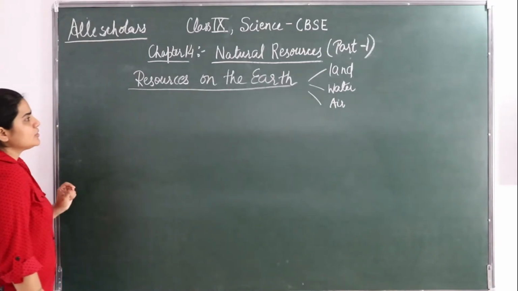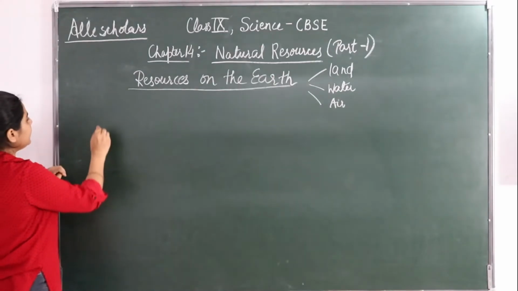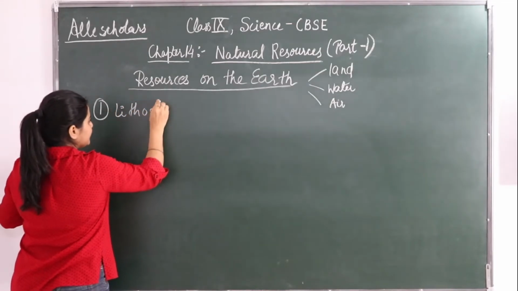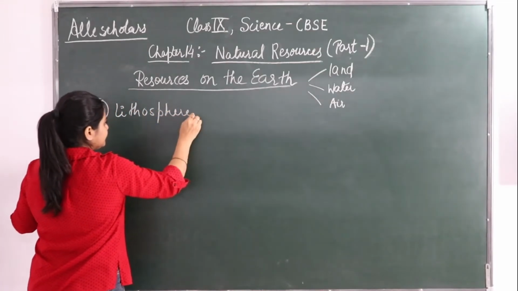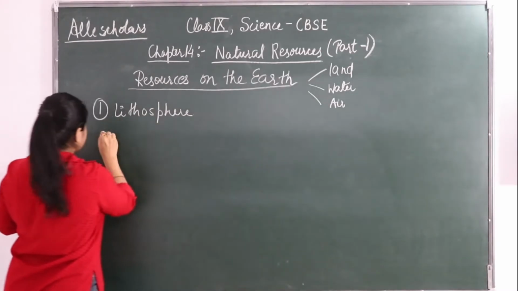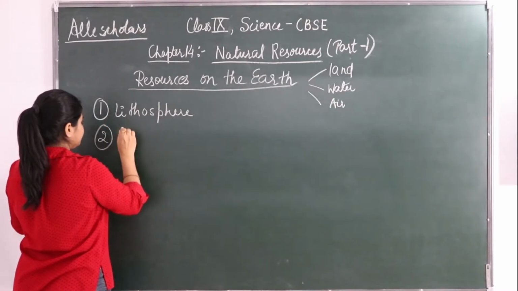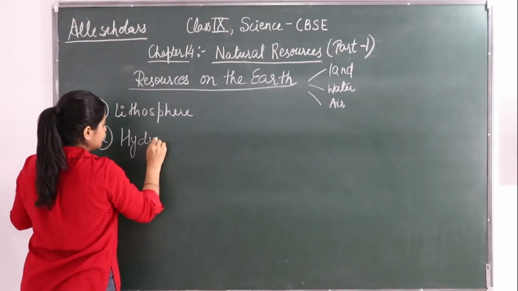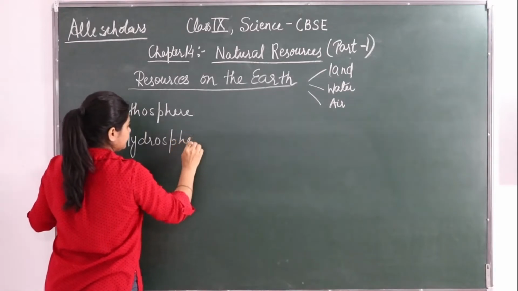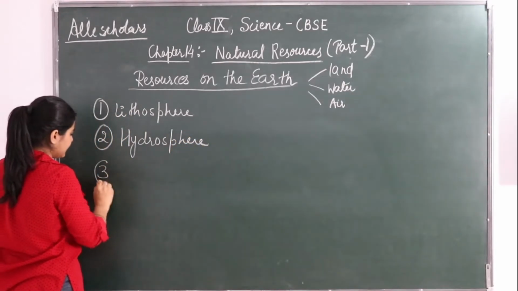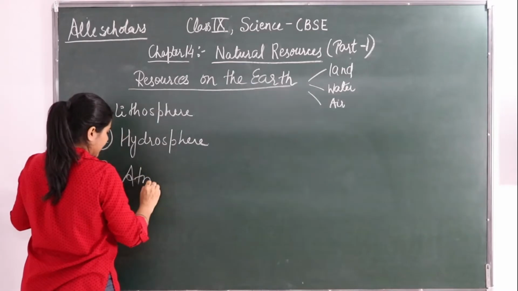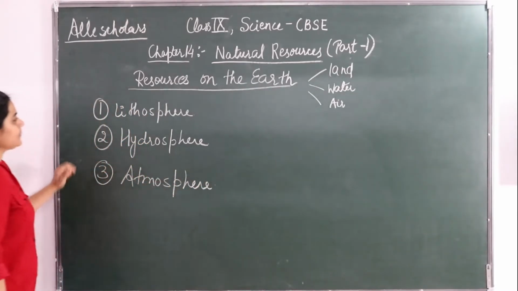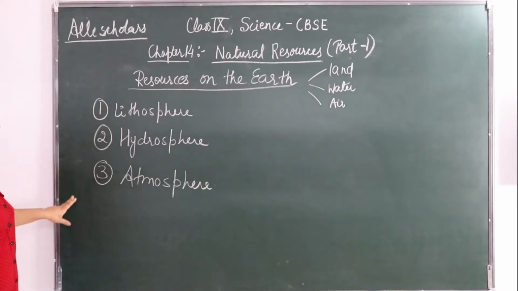So three divisions are there: the lithosphere, the second one is the hydrosphere, and the third is the atmosphere.